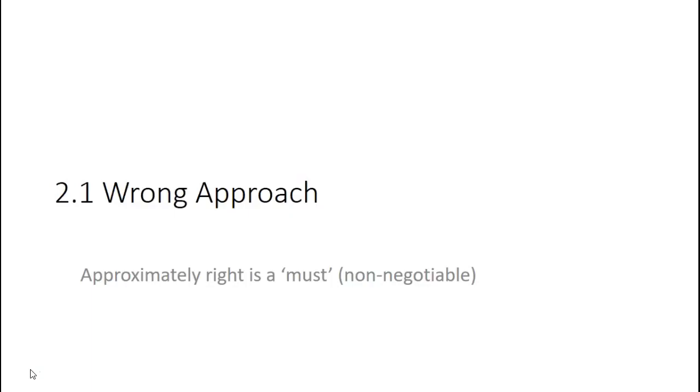All right, let's look quickly at the second approach. Approximately right is a must. This is non-negotiable, and this is not understood by a majority of the researchers. Okay, what could be an easy way to explain this?